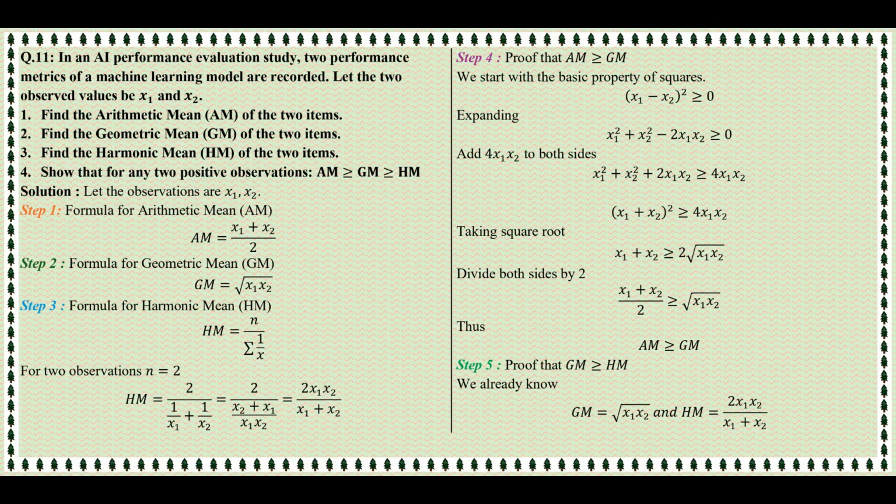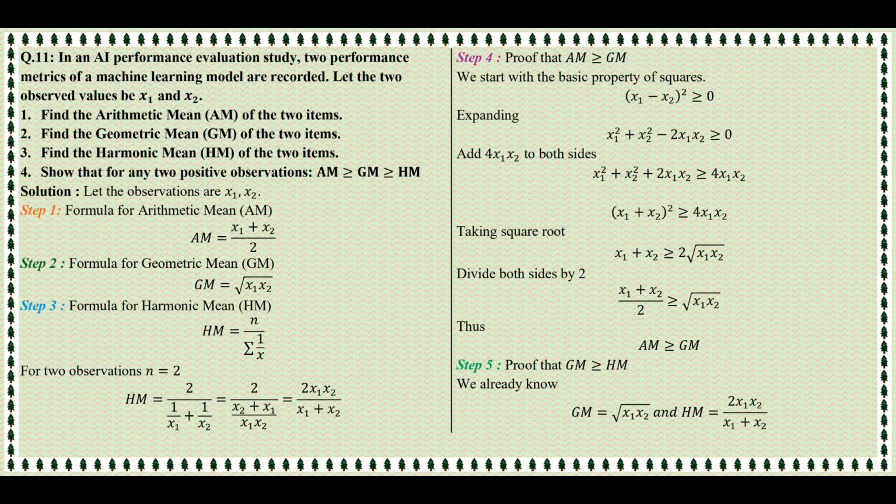Now we have all three means. Arithmetic mean equals x1 plus x2 divided by 2. Geometric mean equals square root of x1 multiplied by x2. Harmonic mean equals 2 multiplied by x1 multiplied by x2 divided by x1 plus x2. Now comes the beautiful part, the proof.